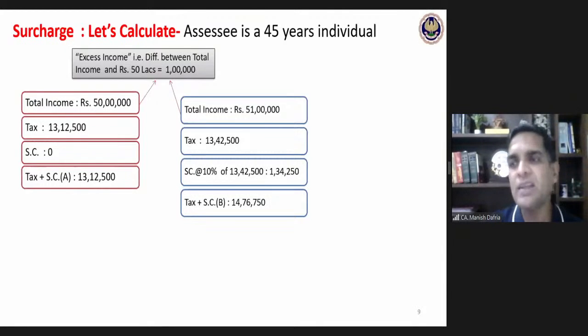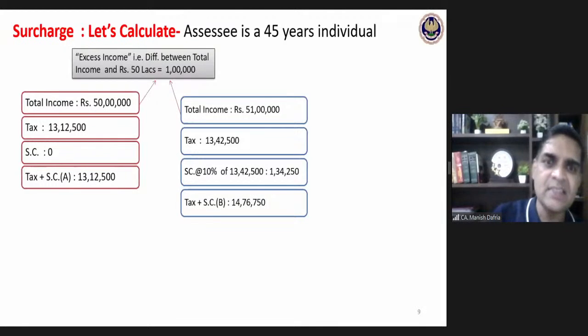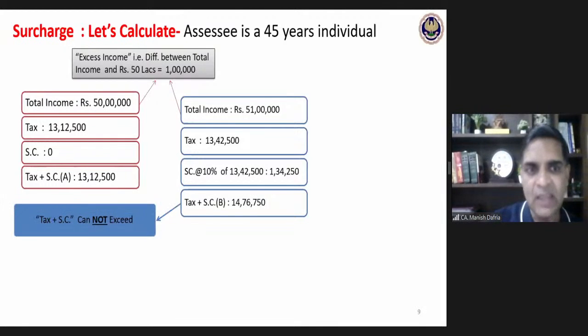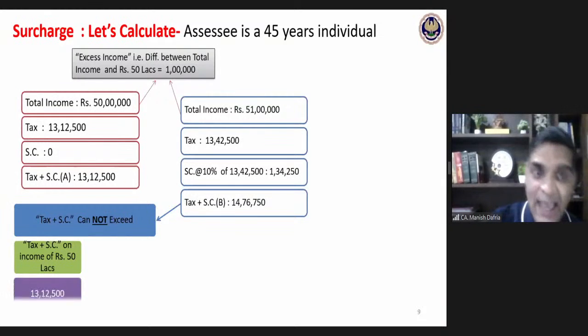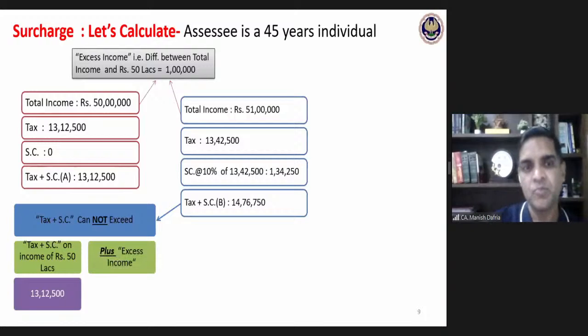Why is it not the correct answer? Because the provision says when income is more than 50 lakhs, surcharge is payable, but this tax plus surcharge amount cannot be more than the tax payable at 50 lakhs, that is 13 lakhs 12,500, plus excess income. The excess income of 1 lakh, whatever is the income over and above that threshold I have calculated.